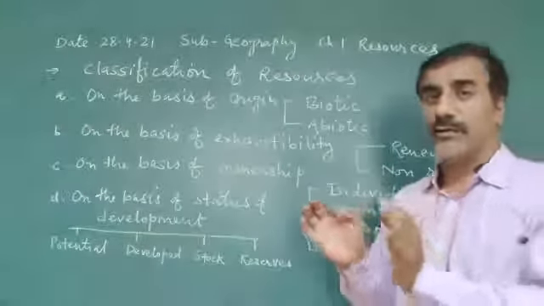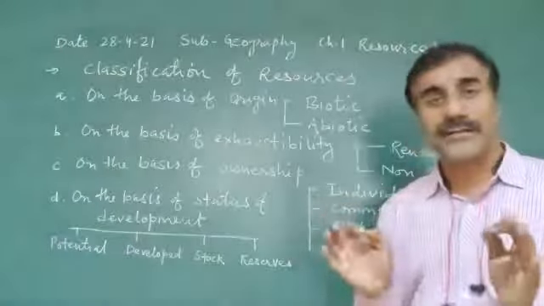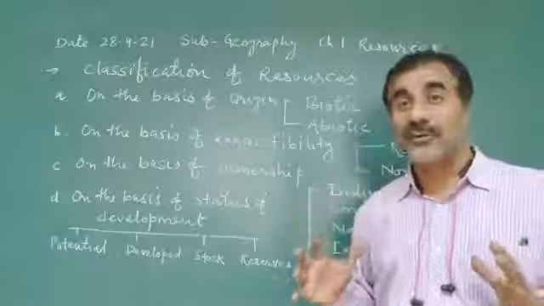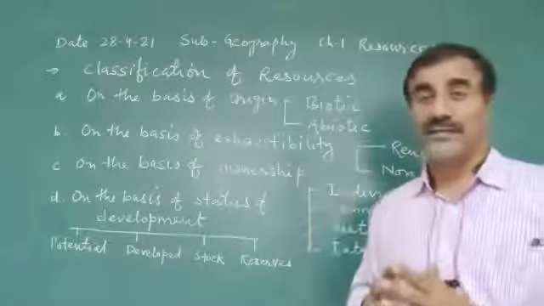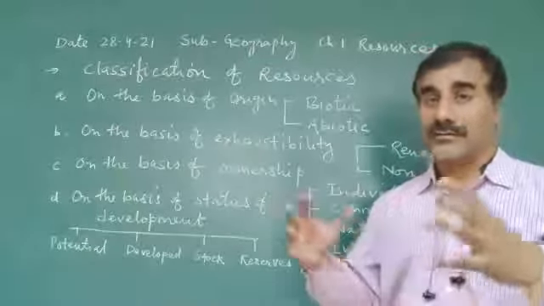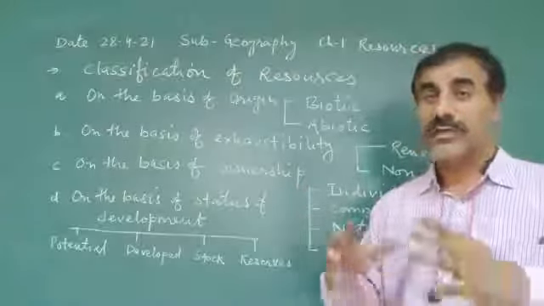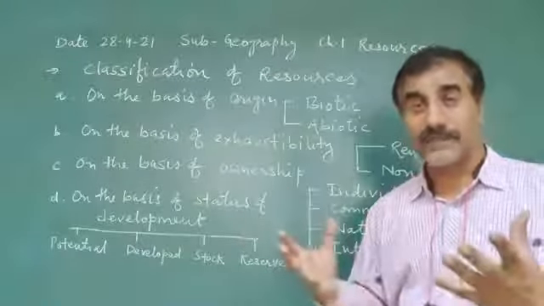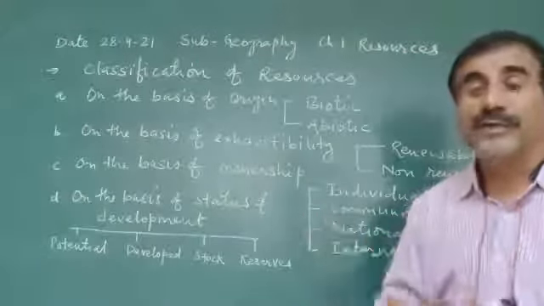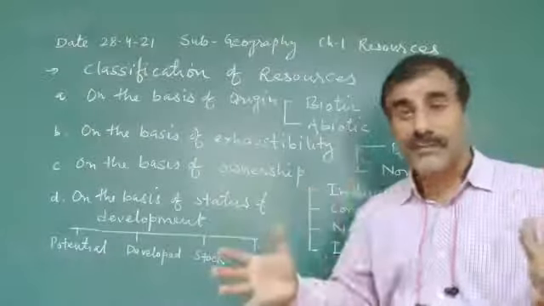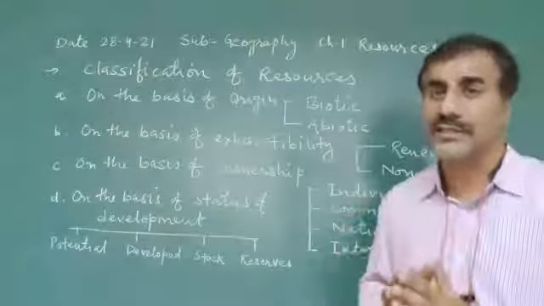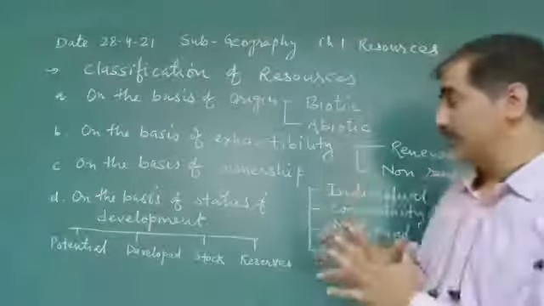Another category on the basis of ownership is community resources. Such resources are used by a community, a society, like burial ground, community halls, parks, gardens, and in a village, pasture land. These are community resources, which are used by a community. Such resources are considered community resources.